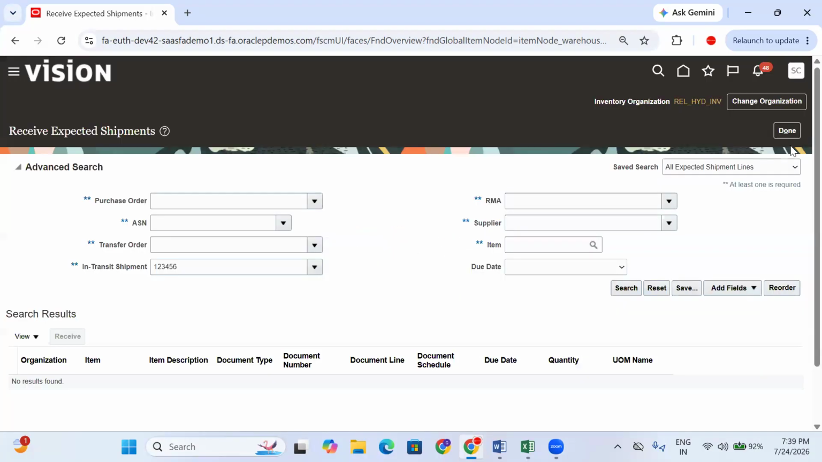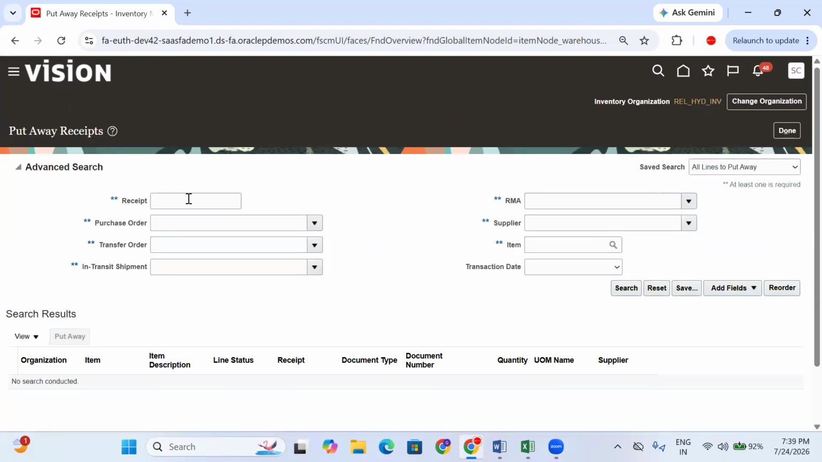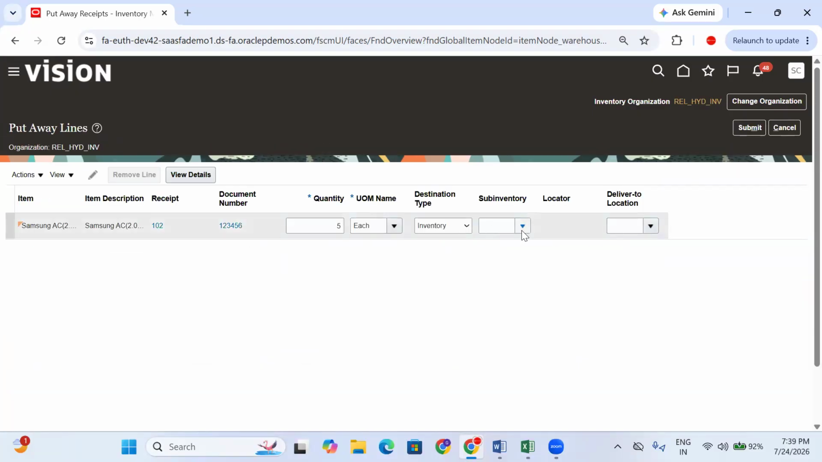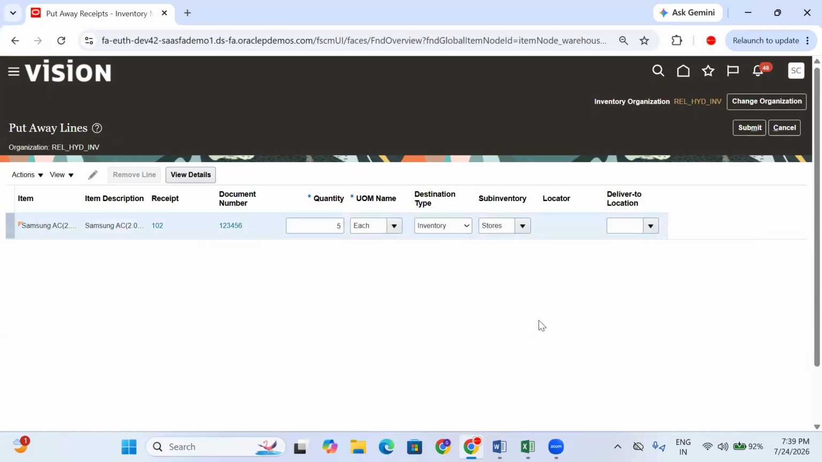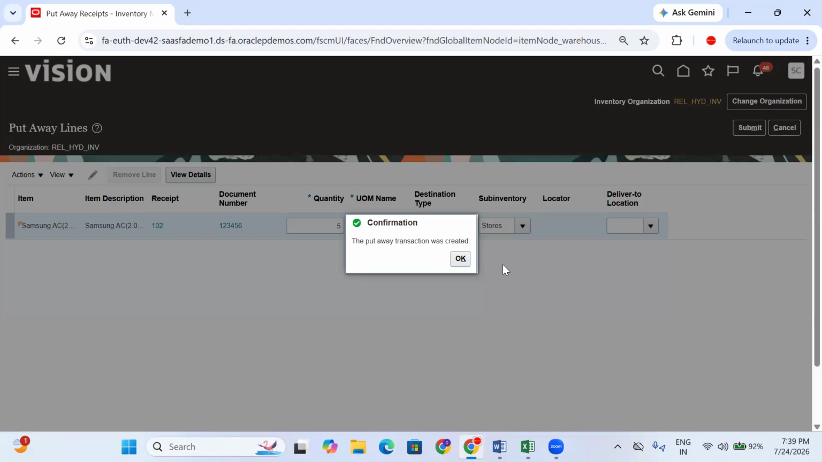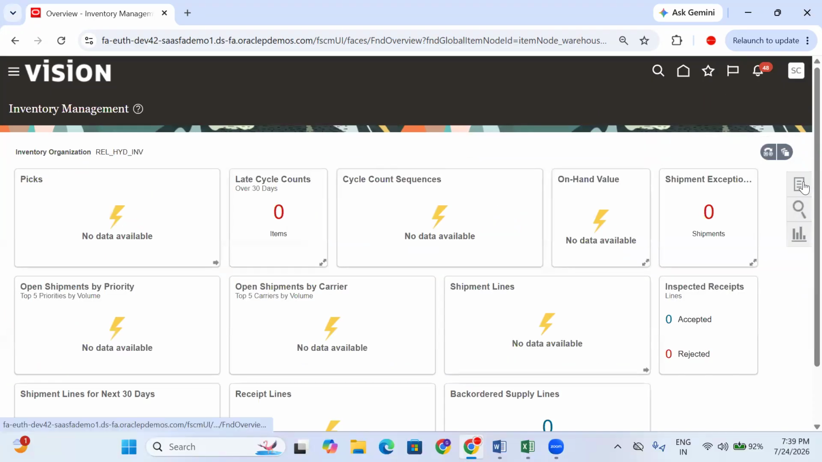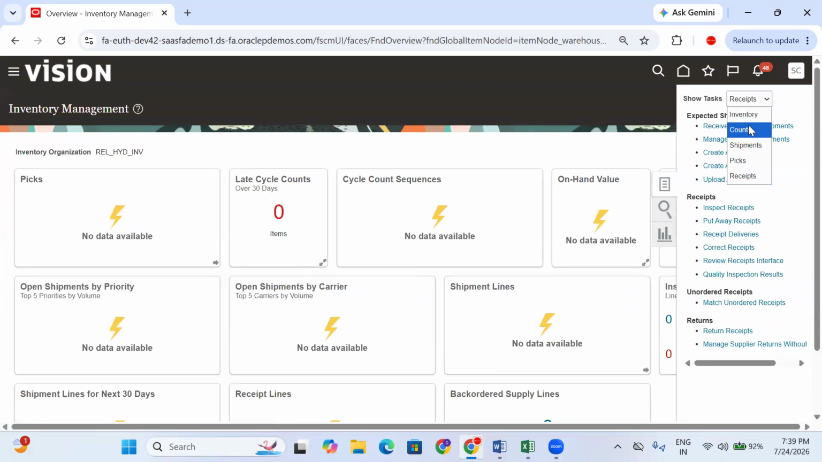One more test case I am doing. Click on here. Now put away receipts, 102. Search. We'll see, put away. Right. Which sub-inventory are you putting this material? So you are receiving food at the doorstep, then you put it where your dining table is. Same way, the organization is also putting it at stores level. Now we received the material successfully. Now you can see there are no receipt lines. Can we check what is the on-hand quantity?